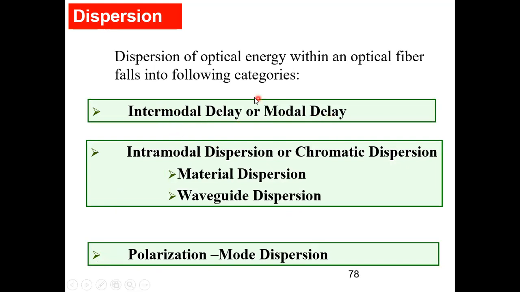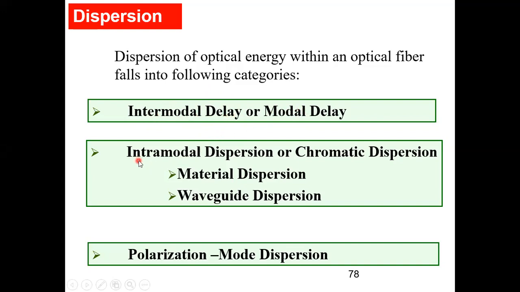These names are important because in objectives you get confused about what intermodal and modal are. Intermodal delay, dispersion, distortion, we are using the same thing. Delay, distortion, dispersion, and then intermodal. So intermodal delay is the same thing, intermodal dispersion, intermodal distortion, all are the same thing. Either I call it intermodal or simply modal.